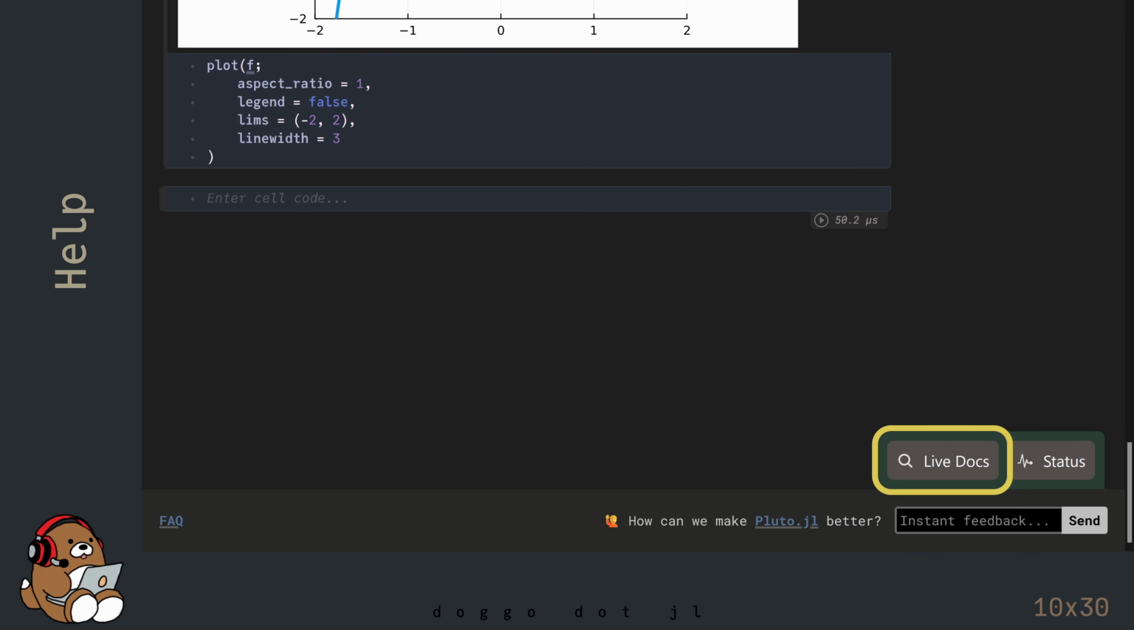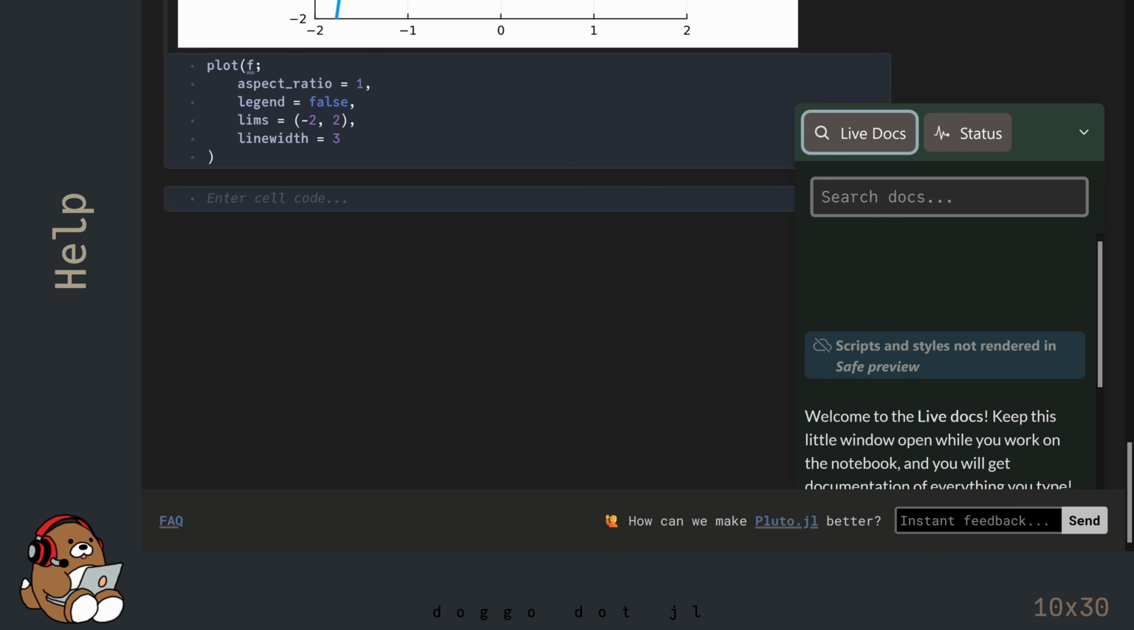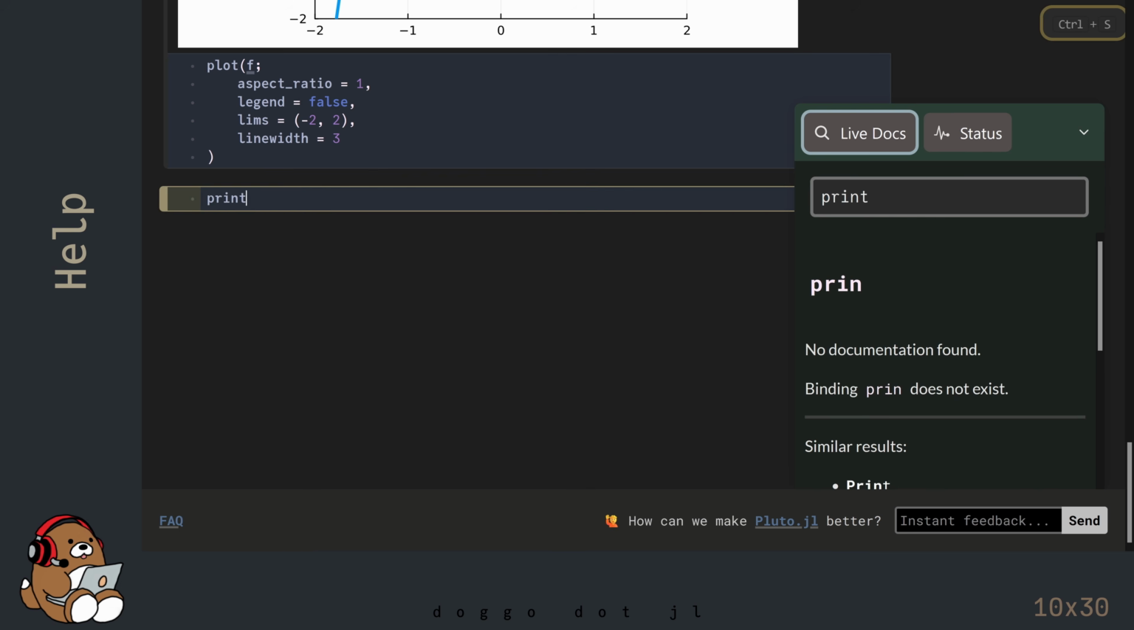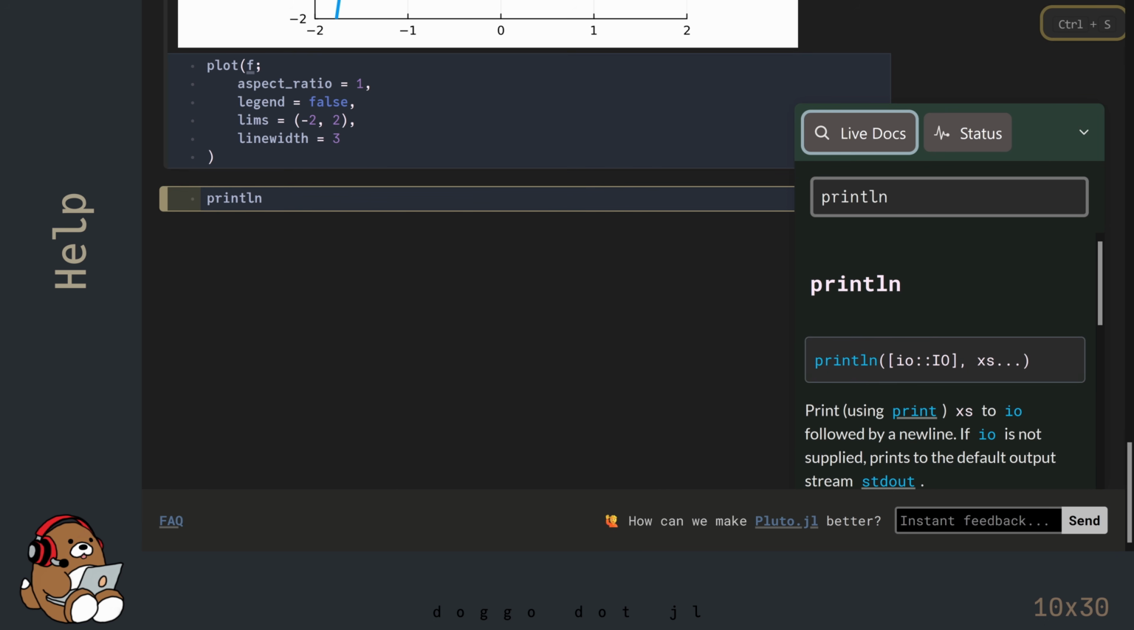In Pluto, there's something called Live Docs. Clicking on this button in the lower right corner of the notebook will launch the Live Docs window. As you type in a cell, the Live Docs window will update in real time.